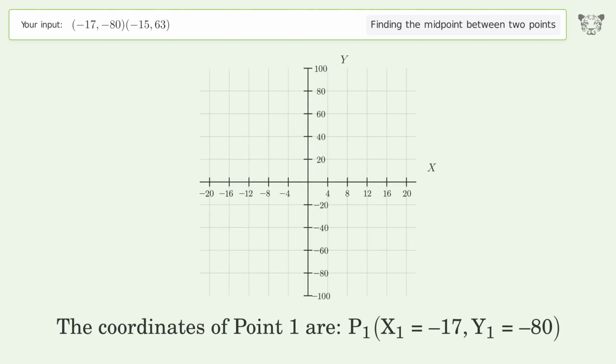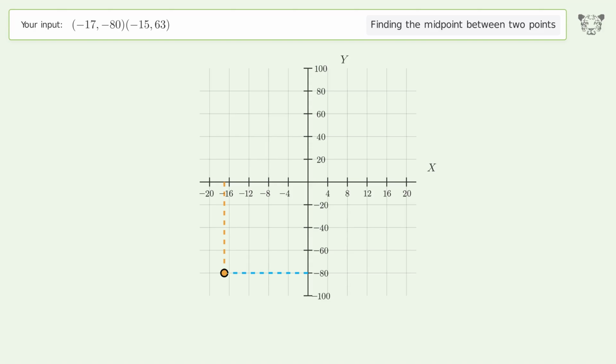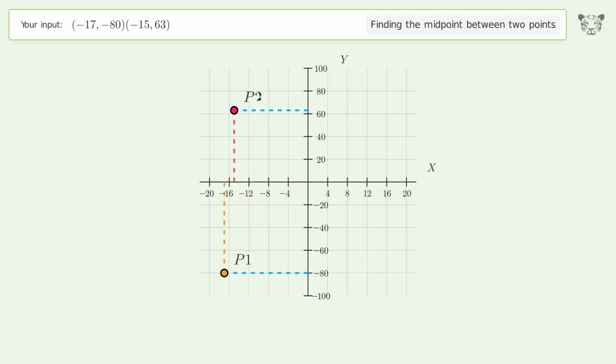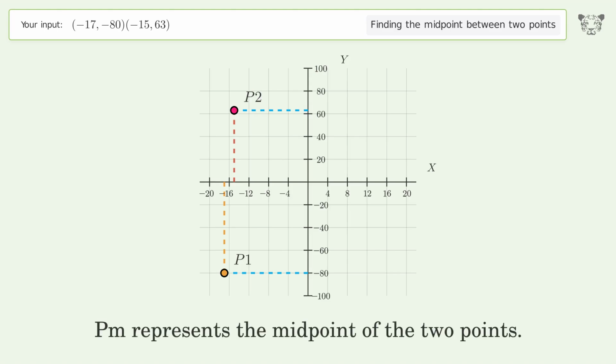The coordinates of point 1 are, x1 equals -17, y1 equals -80. The coordinates of point 2 are, x2 equals -15, y2 equals 63. PM represents the midpoint of the 2 points.